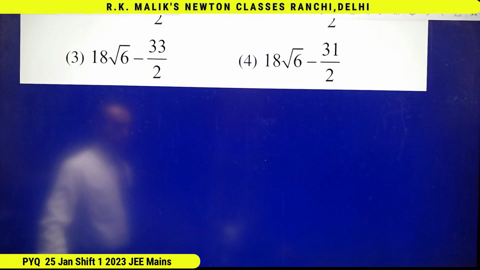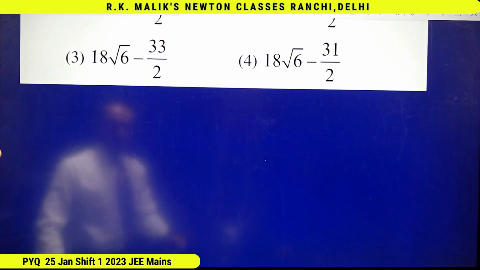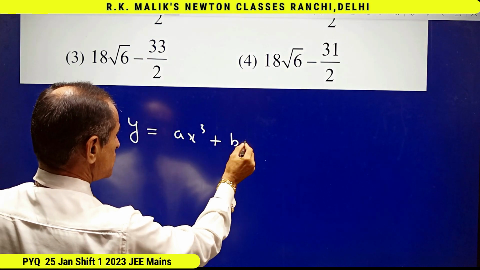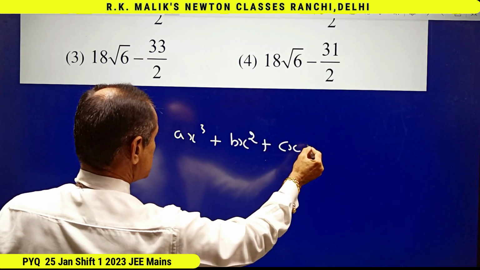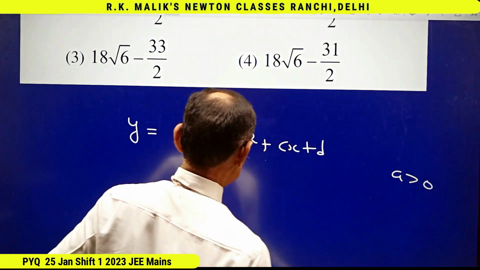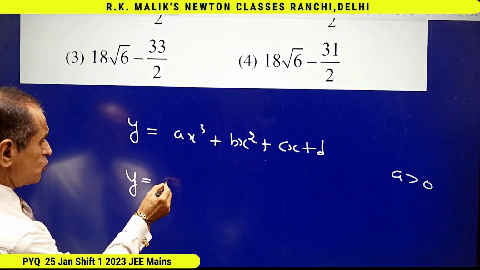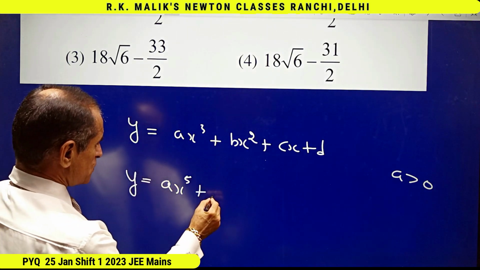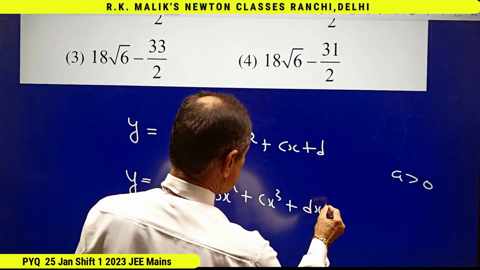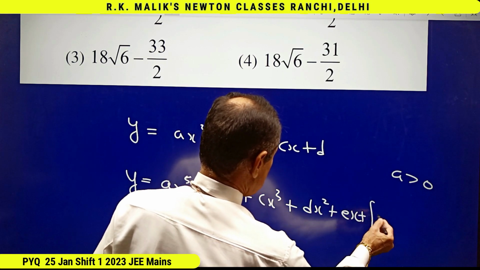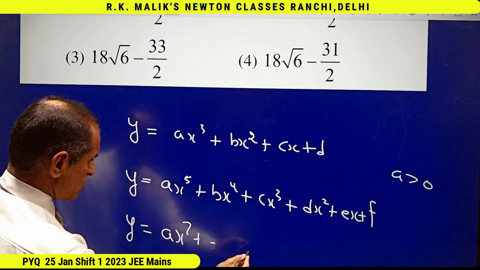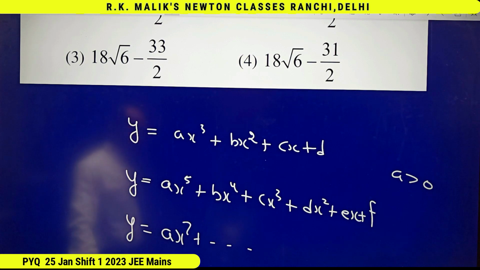Before I do this question, I would like you to remember this concept that in case of y equal to ax cube plus bx square plus cx plus d, here I am supposing that a is positive, or in the graph of y equal to ax power 5 plus bx power 4 plus cx cube plus dx square plus ex plus f, and so on. In all the cases, I have supposed a is positive.